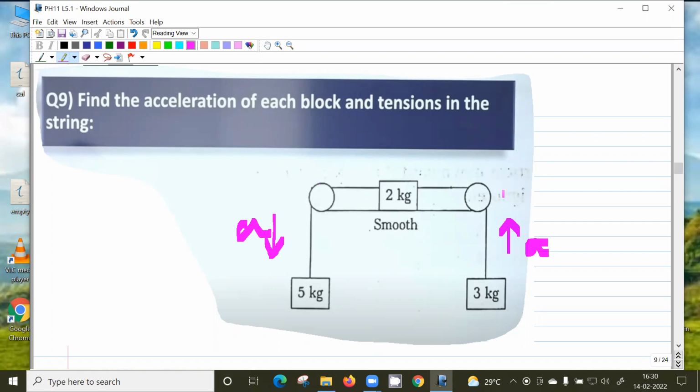Sorry, the strings are different. But if this string moves by 1 centimeter, this string will also move by 1 centimeter. Otherwise, it will be slack. So all the strings are tight. Whatever this string moves, the other string moves the same. So if this thing moves up by A, this thing will come down by A. That is clear, no? Both accelerations will be the same. Now you can again write the equation with the weight. Here the tensions will be different, say T1 and T2. You know why the tensions are different?